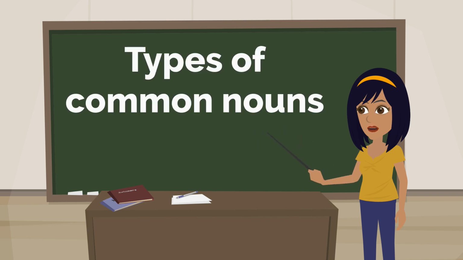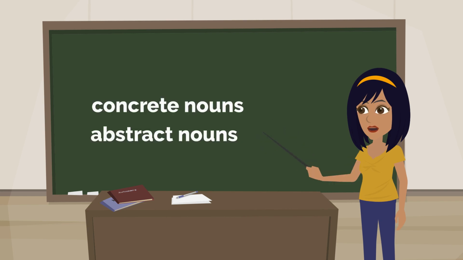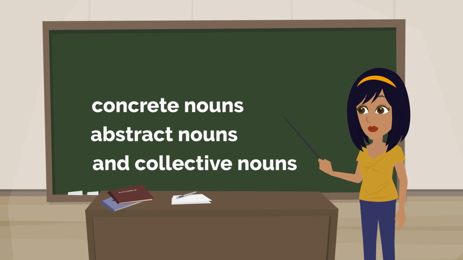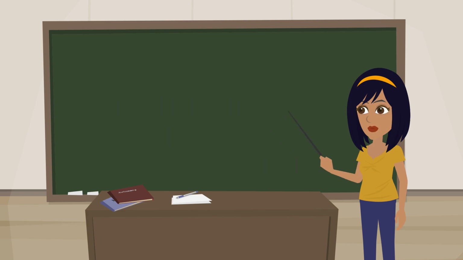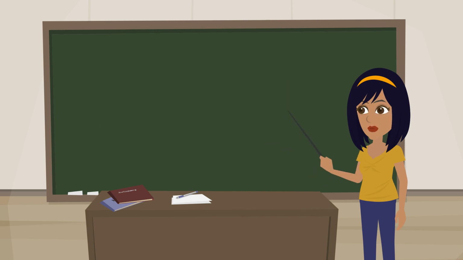Types of common nouns. Common or generic nouns can be broken down into three subtypes: concrete nouns, abstract nouns, and collective nouns. A concrete noun is something that is perceived by the senses, something that is physical or real. For example, I heard the doorbell. My keyboard is sticky. Doorbell and keyboard are real things that can be sensed.